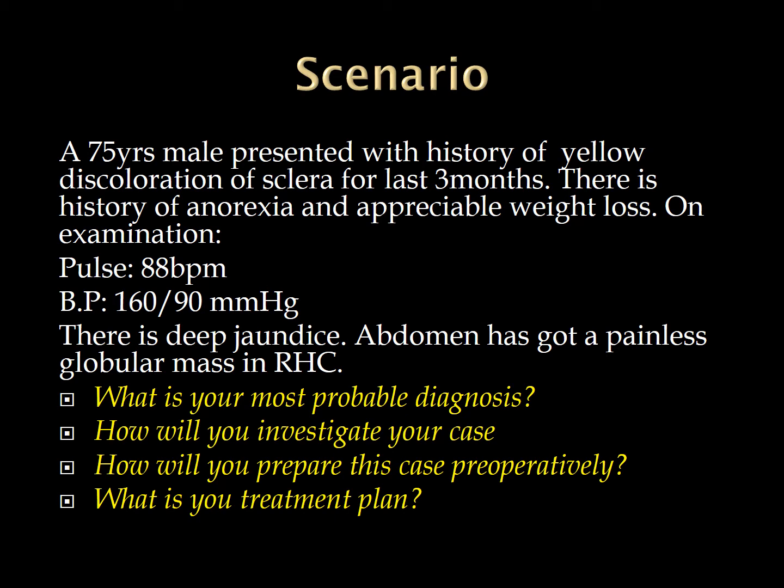Till now, we have discussed this scenario that probably in a 75 years old male with 3 months history of progressive jaundice with anorexia and appreciable weight loss, having a palpable mass that is a globular distended gallbladder, our most probable diagnosis based on the basis of history, clinical examination, investigations has turned out to be CA head of pancreas. So now what would be our plan to manage this case?